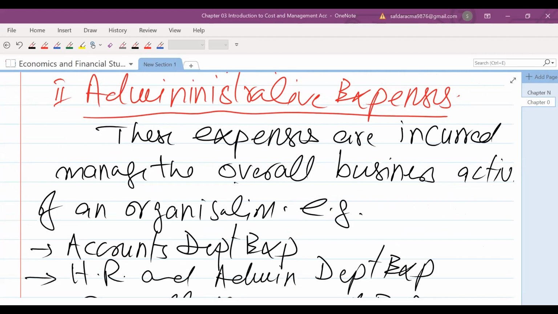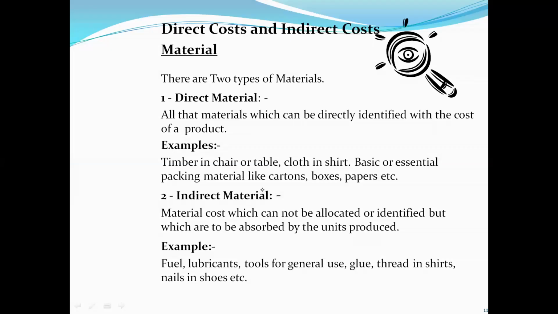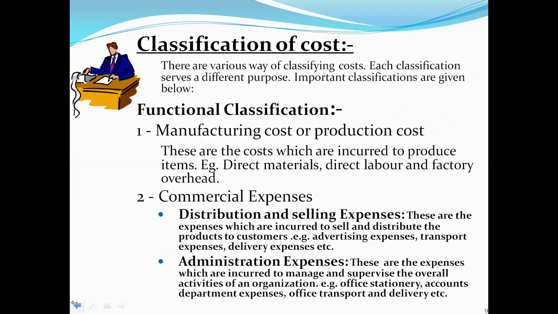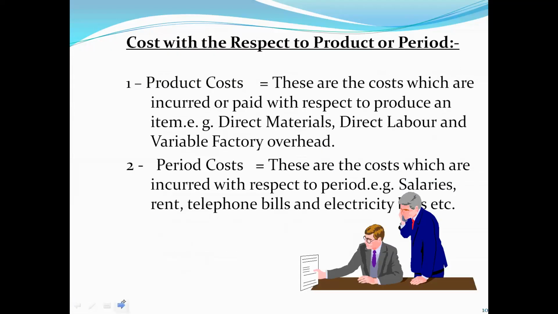And next is cost with respect to period. This is another classification. The one is called product cost.